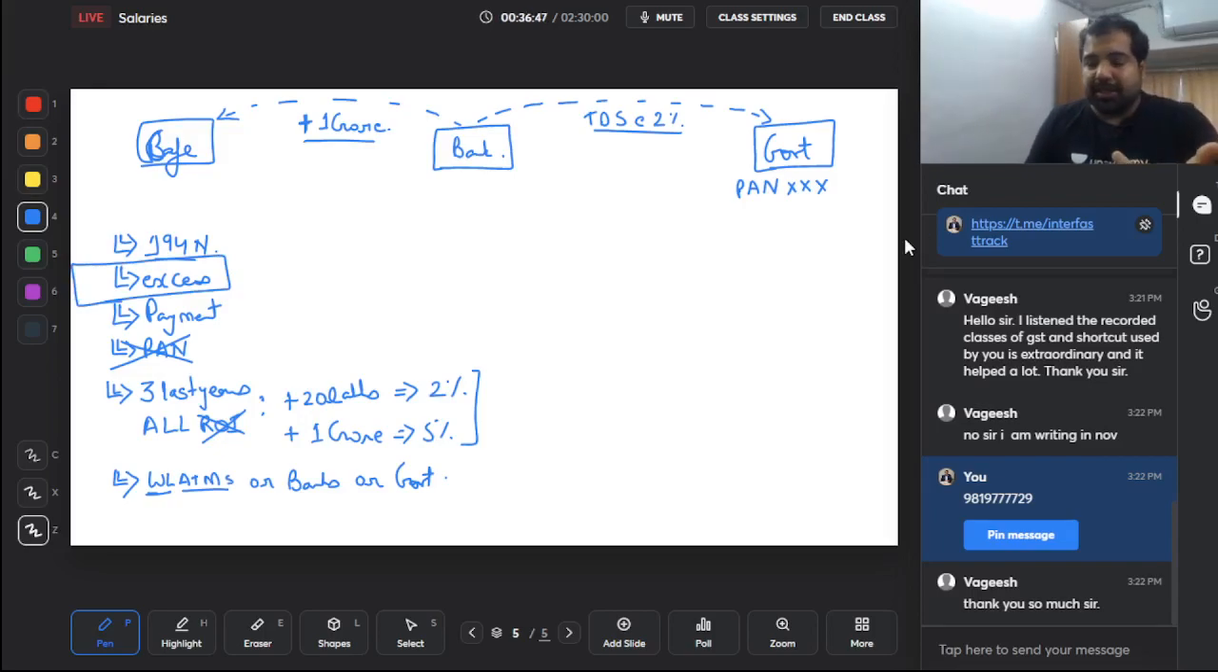What do I mean by excess and entire? If you are paying rent of 5 lakh rupees, a cafe is paying a rent of 5 lakh rupees, on the entire 5 lakh which you pay every month, will you have to deduct TDS? Yes. But in this case, if you withdraw more than 1 crore, will you have to deduct on the entire 1 crore? No, only on the excess above 1 crore will you have to deduct TDS. This is section 194N, done and dusted.